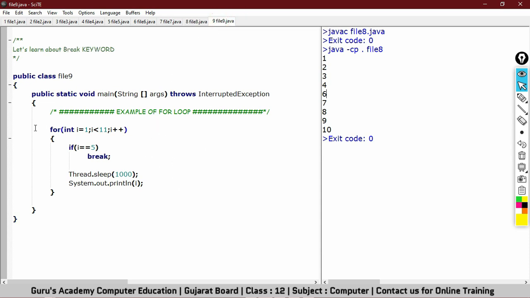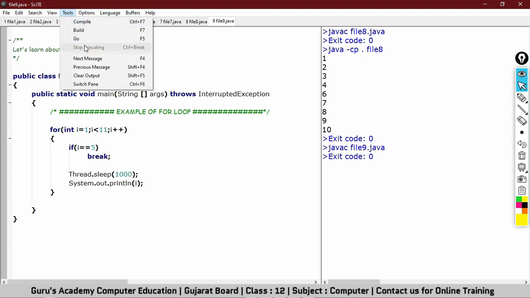The next one is here, program is same, but instead of using continue, I have used break statement. Let's see what will be the output of this program. First, let's compile it and let's execute it.